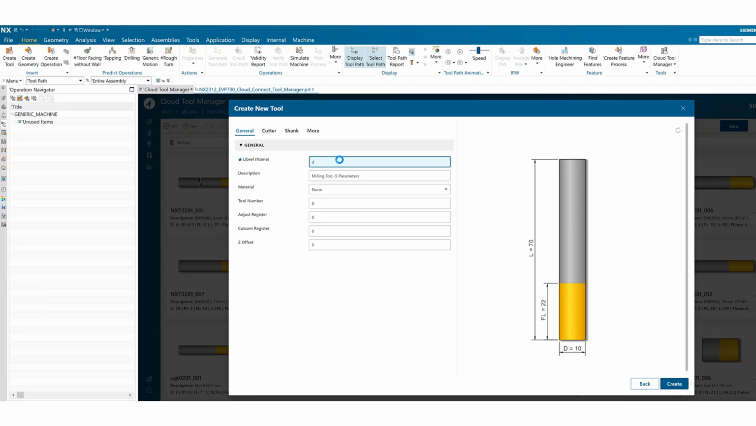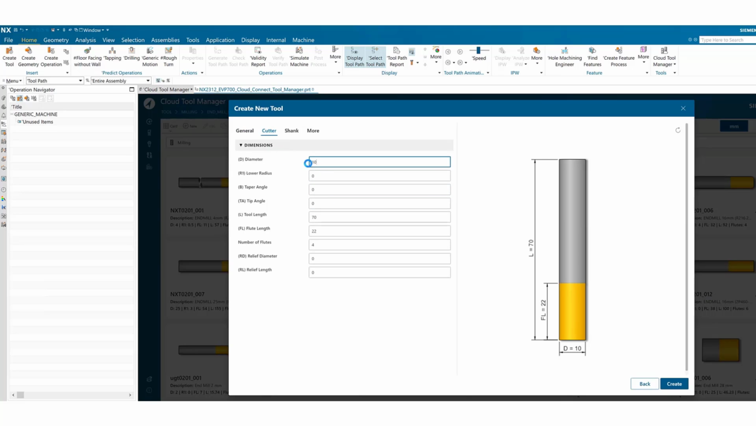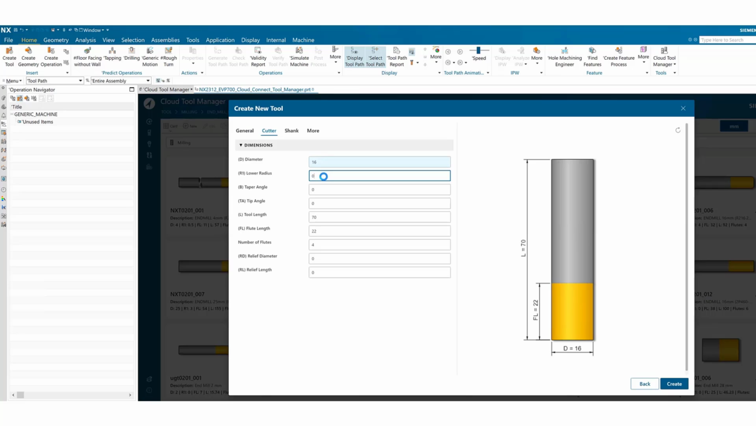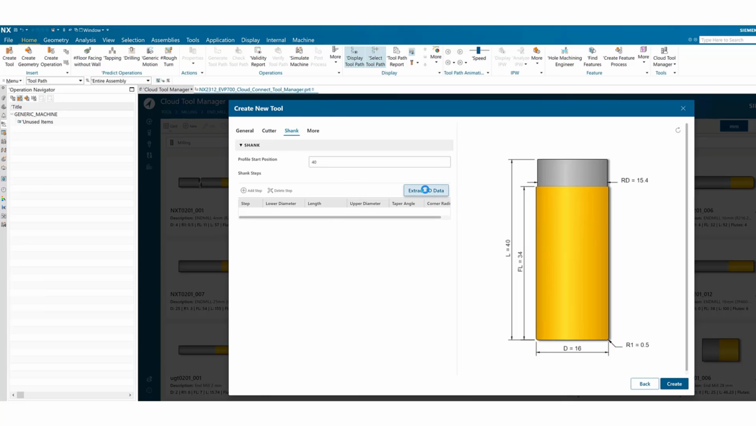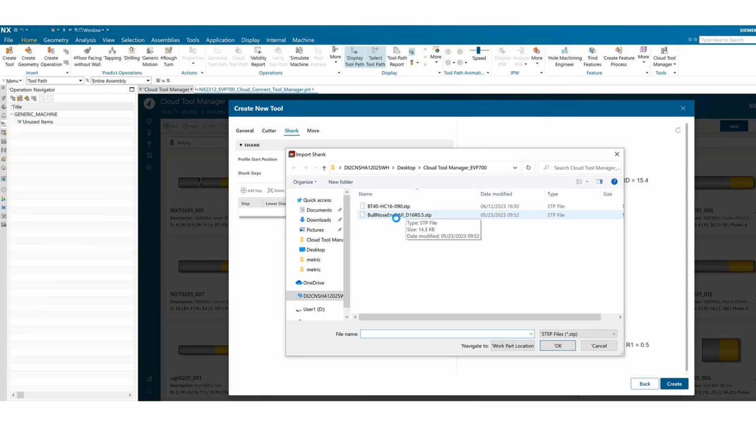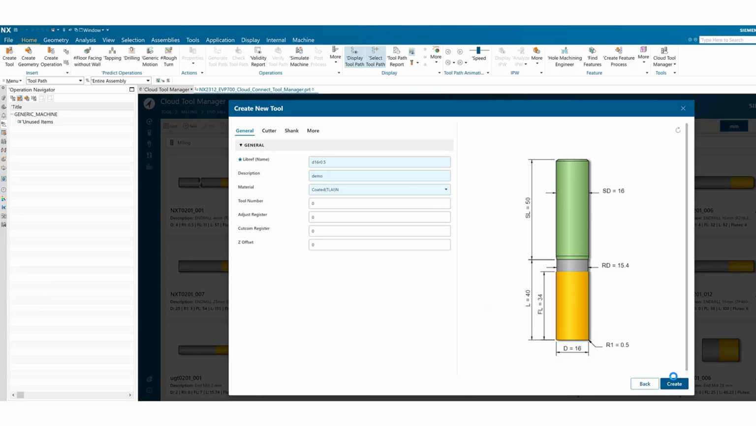Specify the general and cutter parameters. The tool profile picture updates dynamically as you enter the cutter parameters. Click Shank and extract 3D data. The shank for the specified cutter is now created and displayed in green.